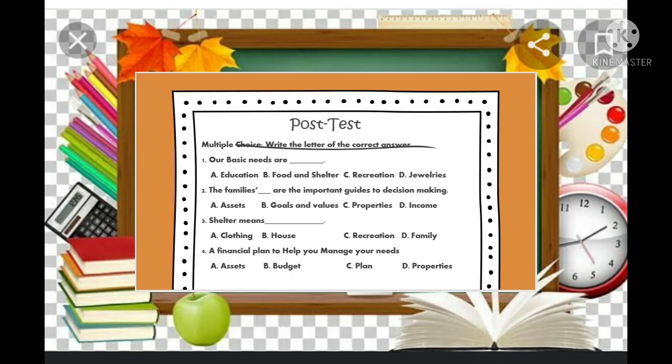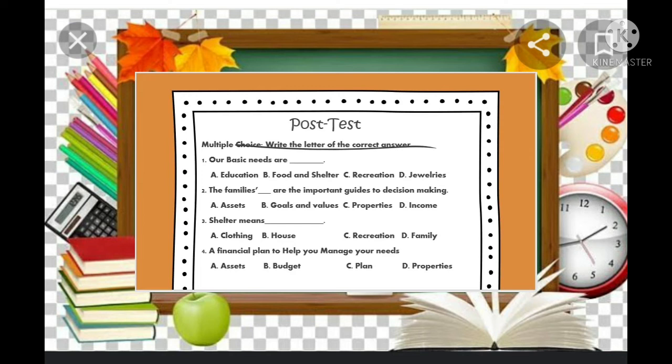This time, we'll have our post test. For our directions, multiple choice, write the letter of the correct answer. Number 1, our basic needs are: A. Education, B. Food and shelter, C. Recreation, or D. Jewelries. The answer is B.